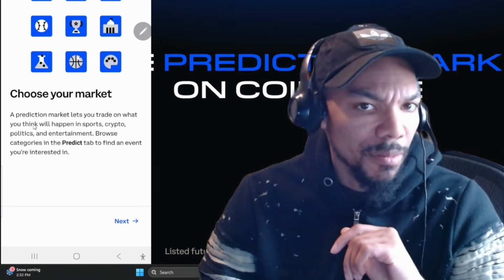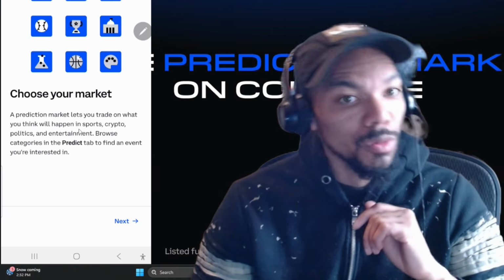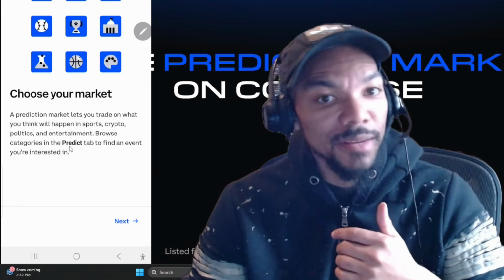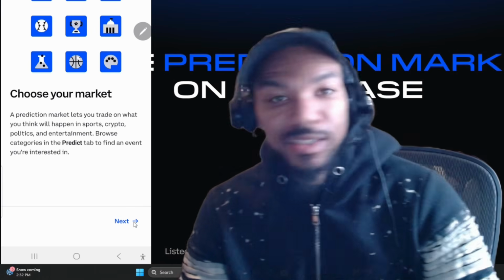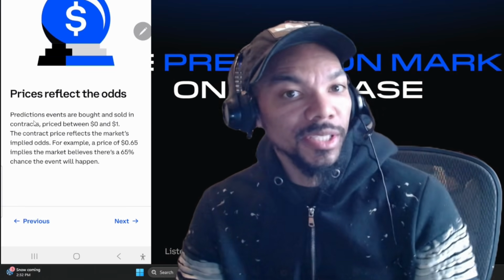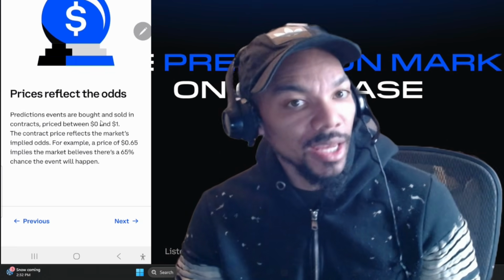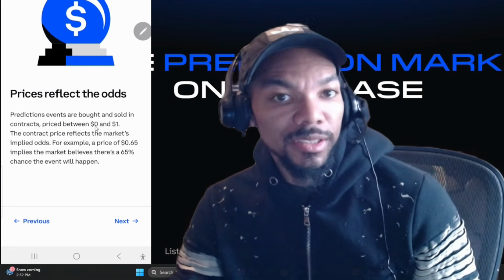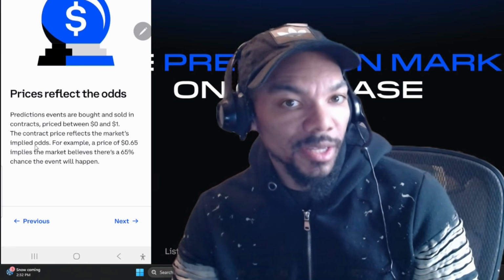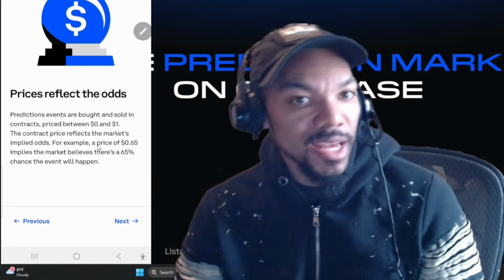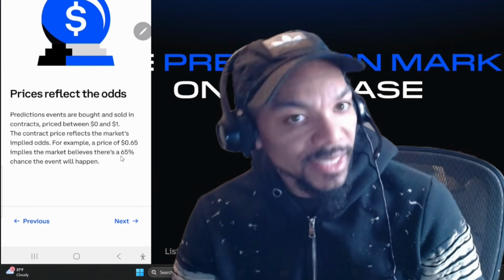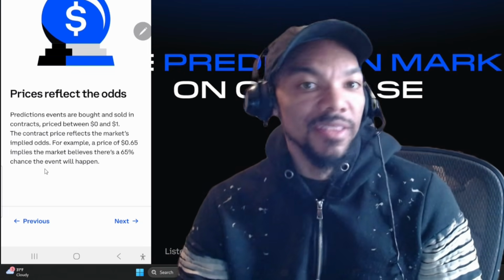It says, choose your market. A prediction market lets you trade on what you think will happen in sports, crypto, politics, or entertainment. Browse the categories in the Predict tab to find the event you're interested in. Next, prices reflect the odds. Prediction events are bought and sold in contracts, purchased between $0 and $1. The contract price reflects the market-implied odds. For example, a price of 65 cents implies the market believes there's a 65% chance that the event will happen.